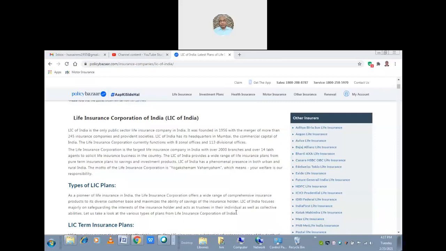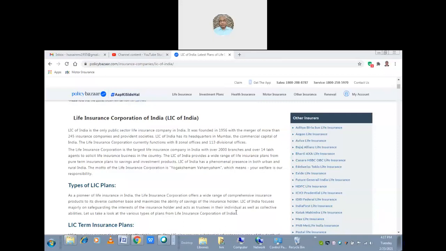The LIC of India provides a wide range of life insurance plans, from pure term insurance plans to savings and investment products. Not only for life, it deals in insurance plans, savings and investment products. LIC of India has a phenomenal presence in both urban and rural India. It is in every nook and corner, it has crawled everywhere, if I may use the word.